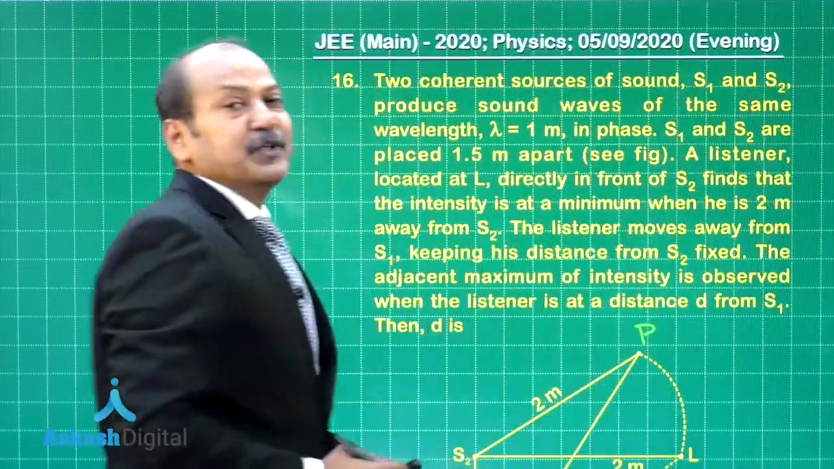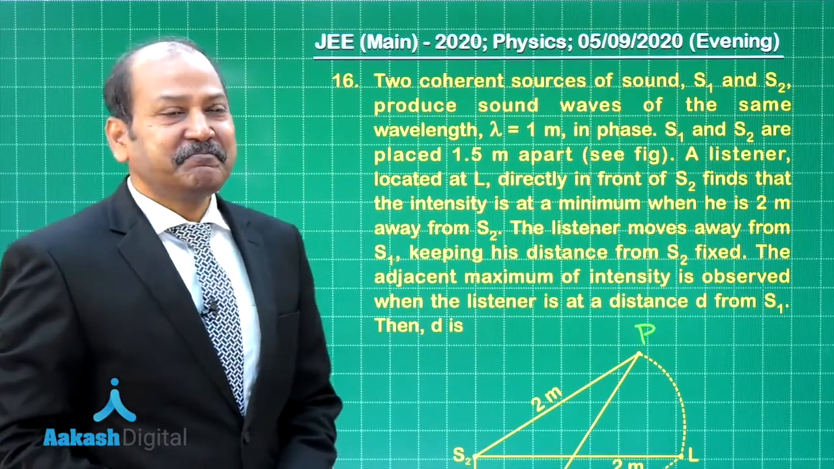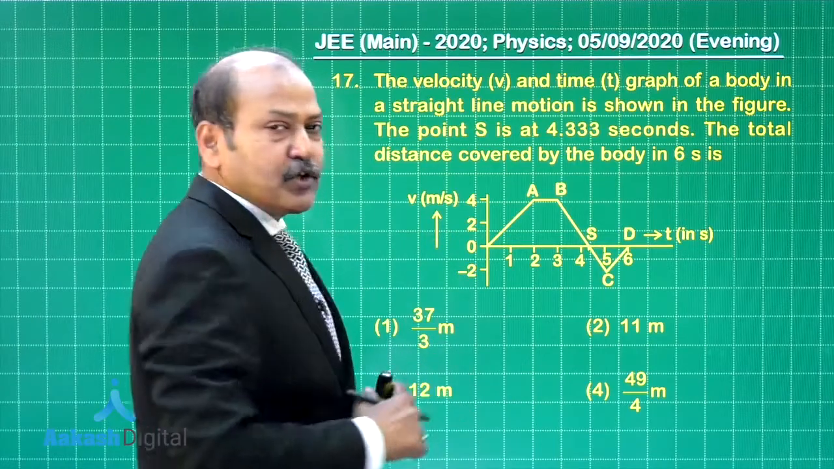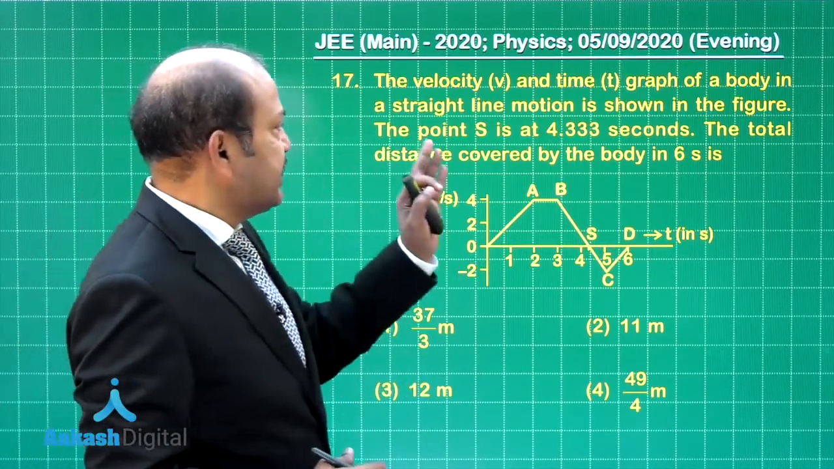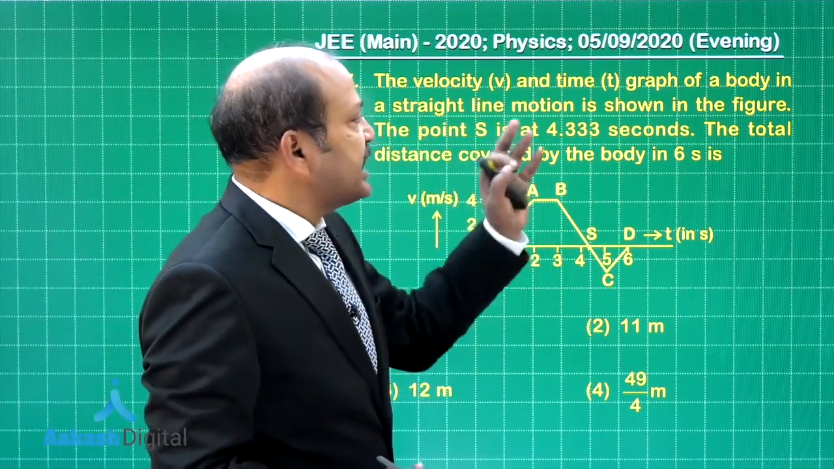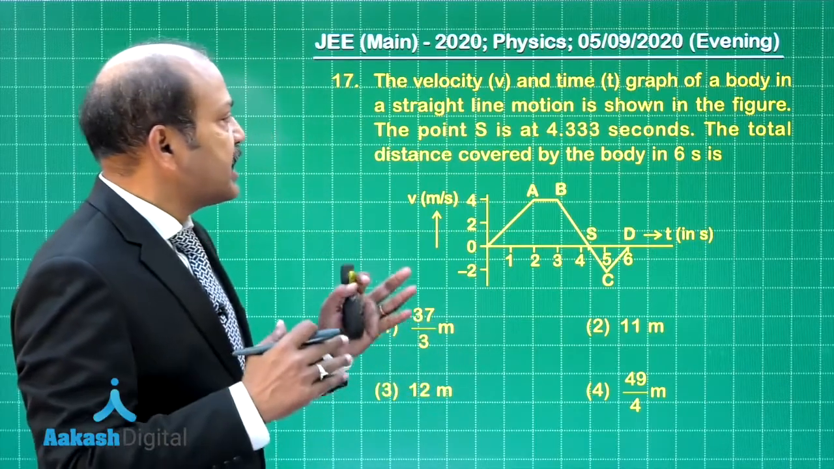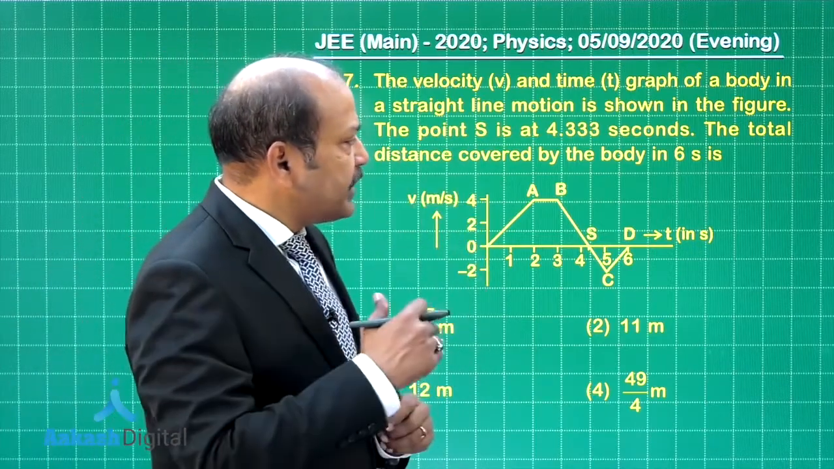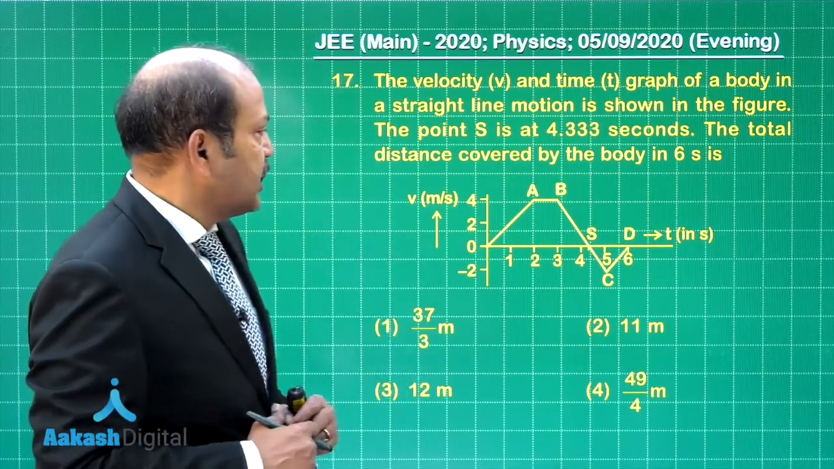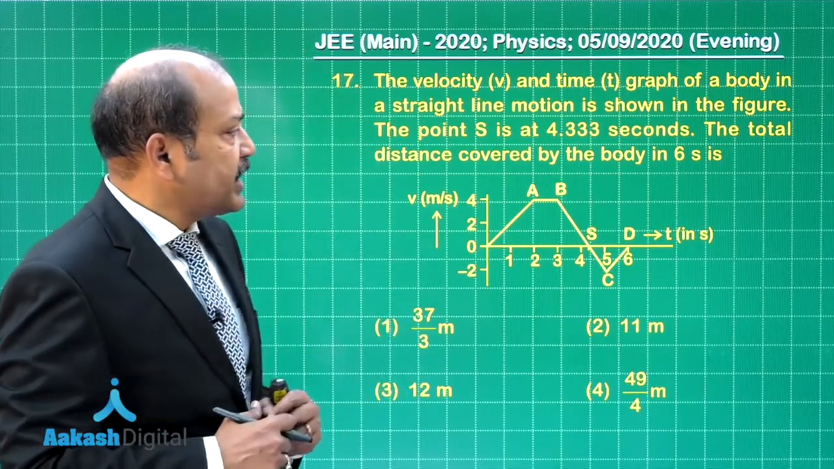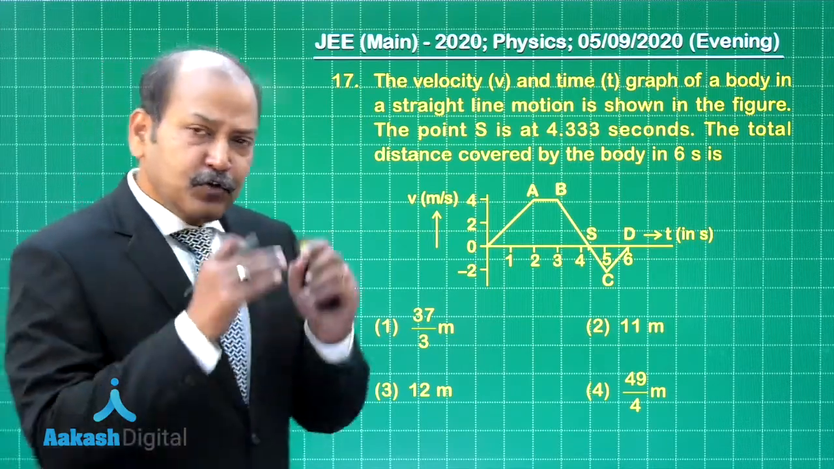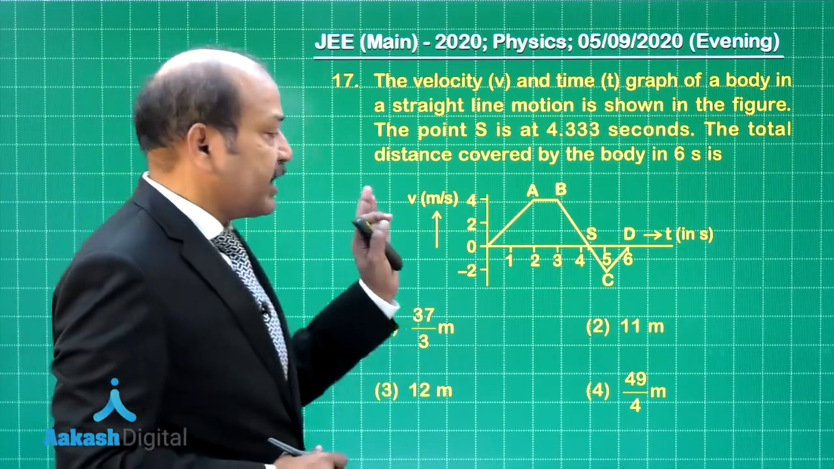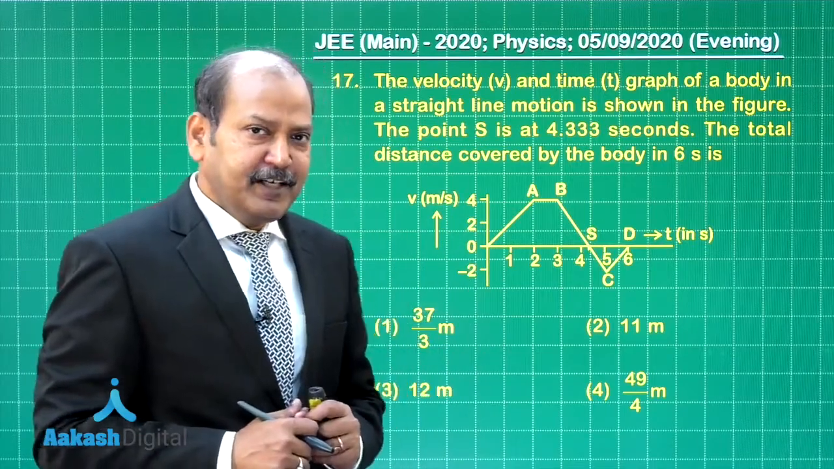Let us go to question number 17 now. Question 17 is based on kinematics. Let us read the question. It says, the velocity v and time t graph of a body in a straight line motion is shown in the figure. The point S is at 4.333 seconds. The total distance covered by the body in 6 seconds is. So, we have to find the distance travelled when we are given the velocity time graph.